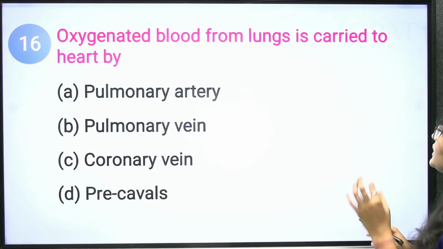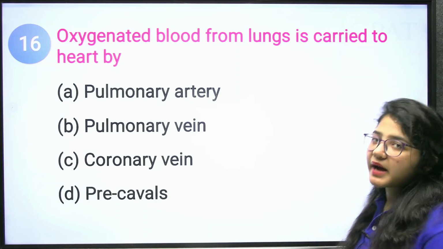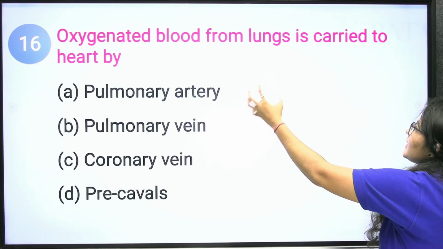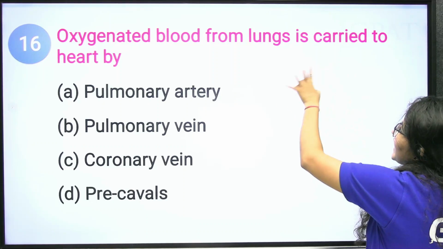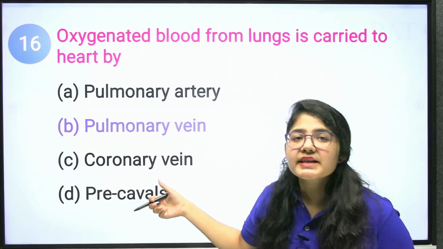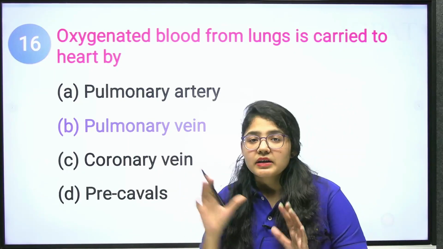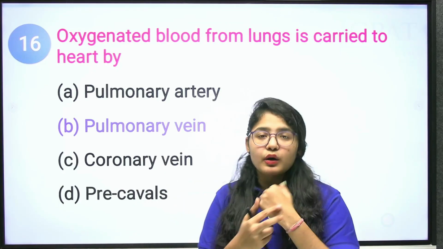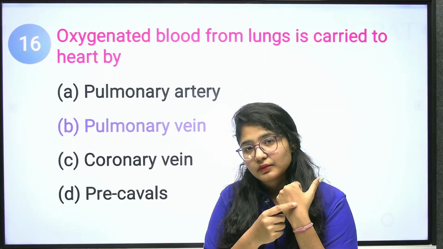Oxygenated blood from lungs is carried to the heart by, I already informed, pulmonary vein. Who carries? Pulmonary vein. Let me remind you, in a normal condition, you can always see your veins. Why?